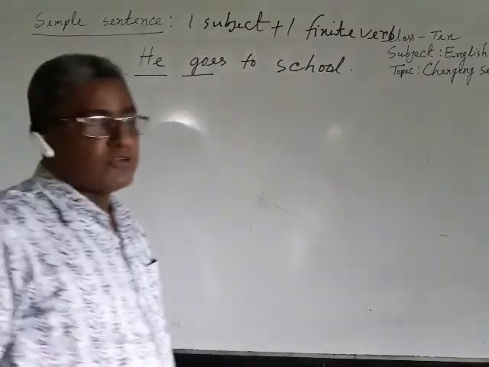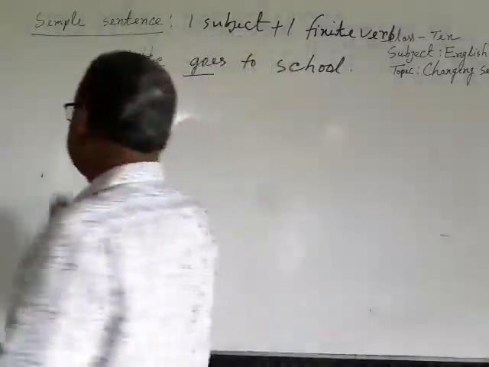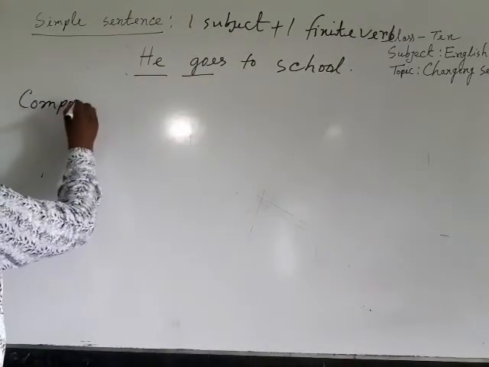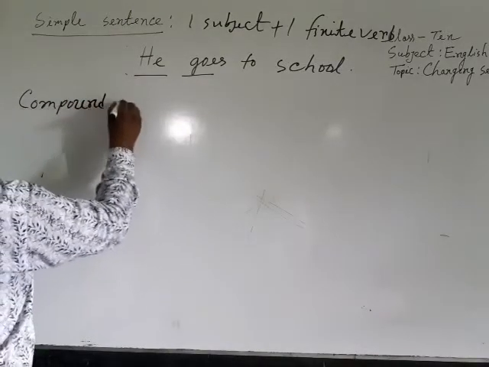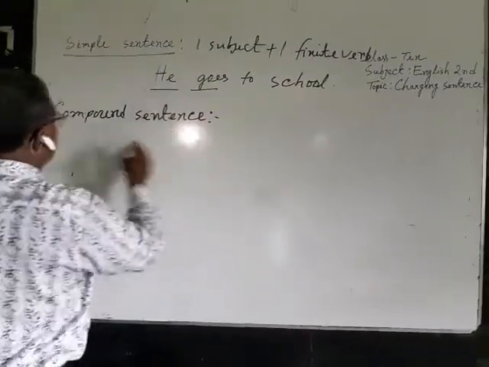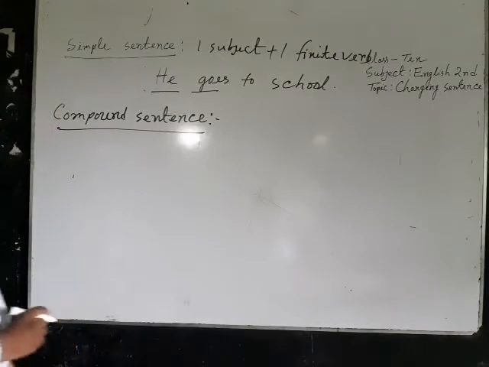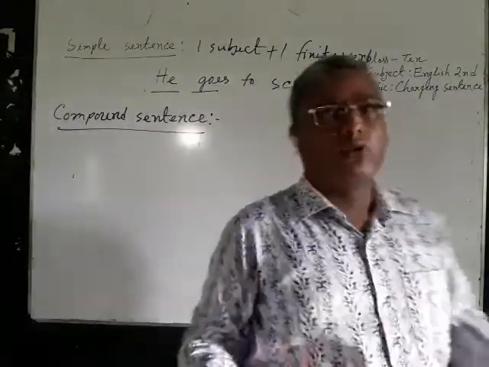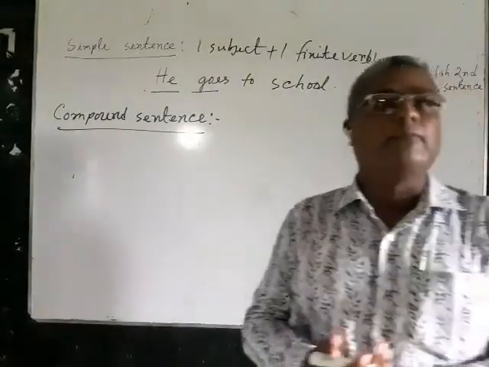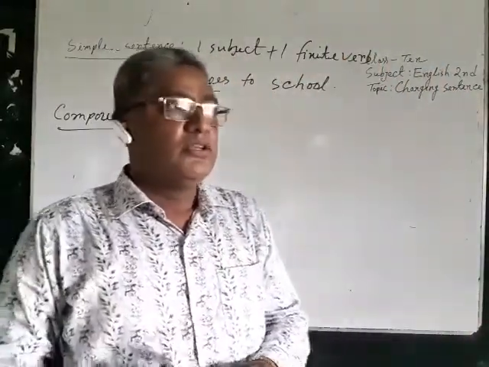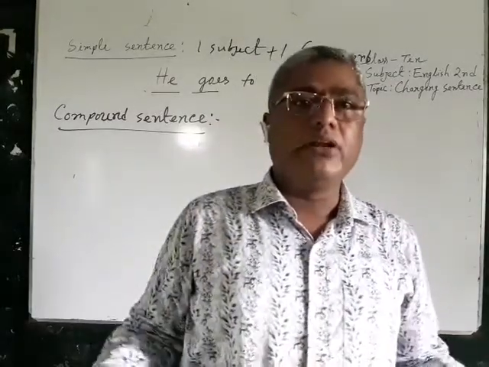Now I would like to discuss about the compound sentence. Compound sentence is a sentence which has more than one clause and every clause is principal clause and the clauses are connected with coordinating conjunction.